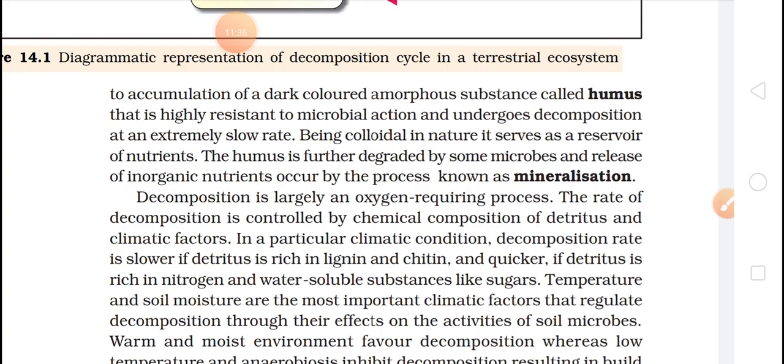As it is slow, this layer is rich in nutrients. All the nutrients will get accumulated on these topmost regions. That's why we say that humus has high nutritive value, or we can say it is a reservoir of nutrients.